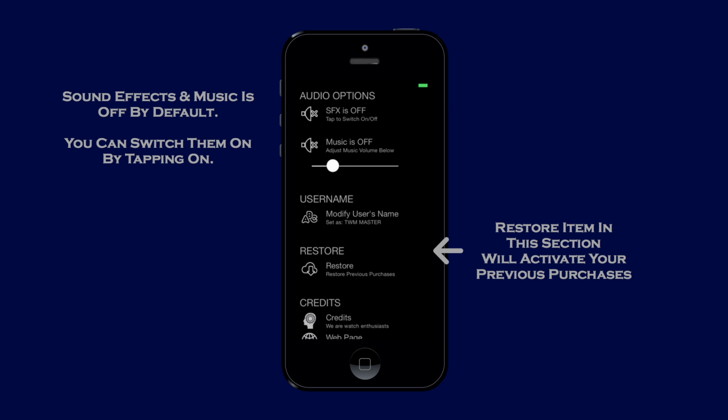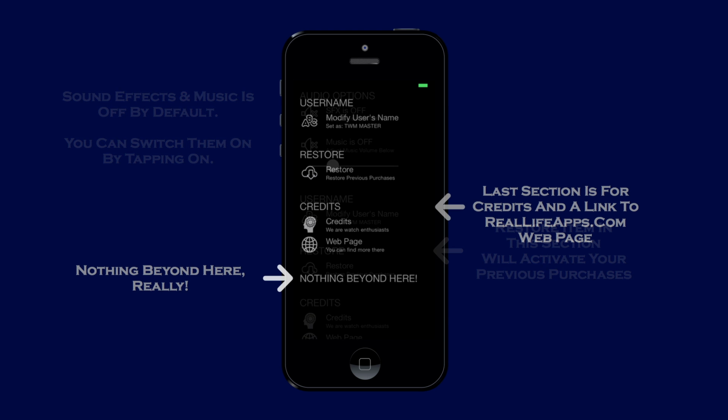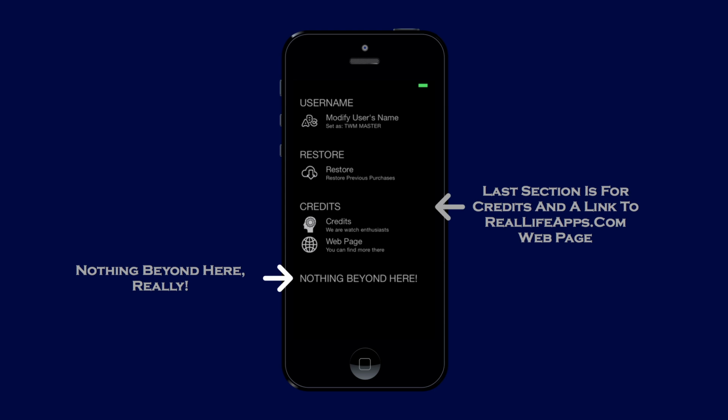The restore item in this section will activate your previous purchases. The last section is for credits and a link to the reallifeapps.com webpage, and nothing beyond here.